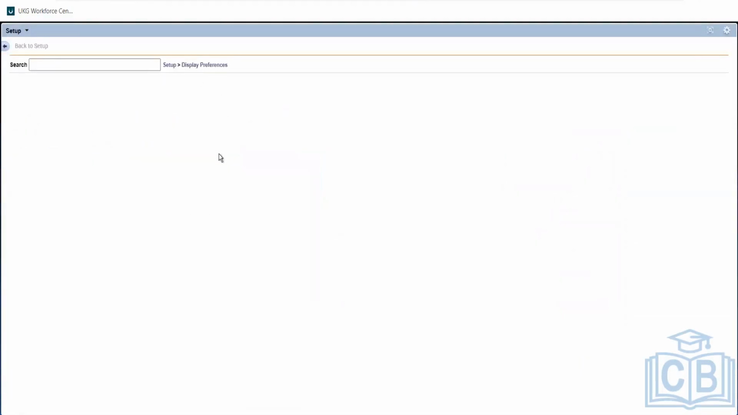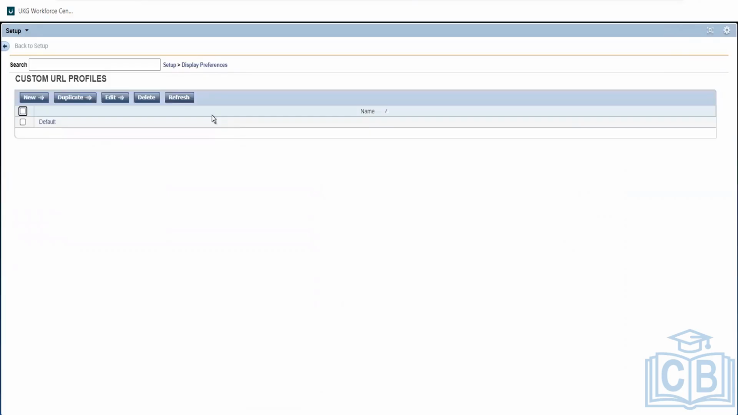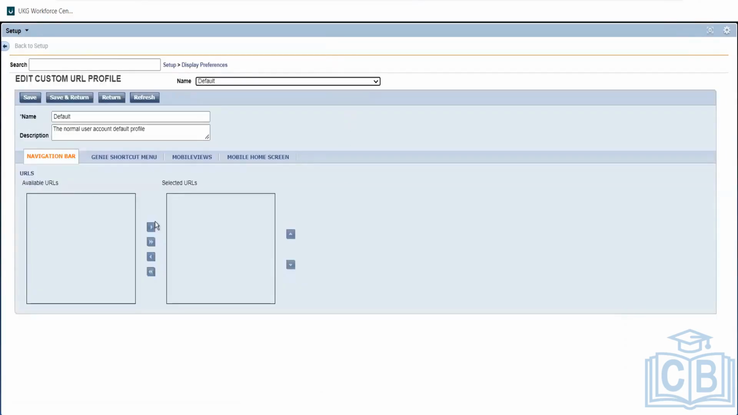We will group, like we had 4 items, right? 2 for managers and 2 for employees. We can group it based on who will have what. We only have a default one here, which will have everything.